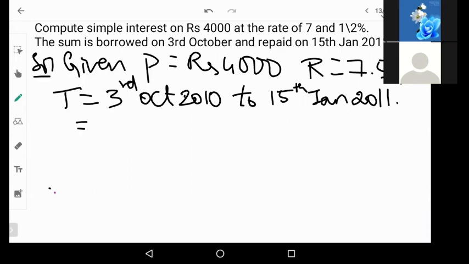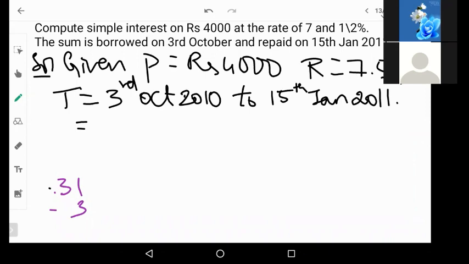Now in October, you have how many days? You'll have 31 days. So in October, if you have 31 days minus 3, what do you get? Oh no, including 3, right?